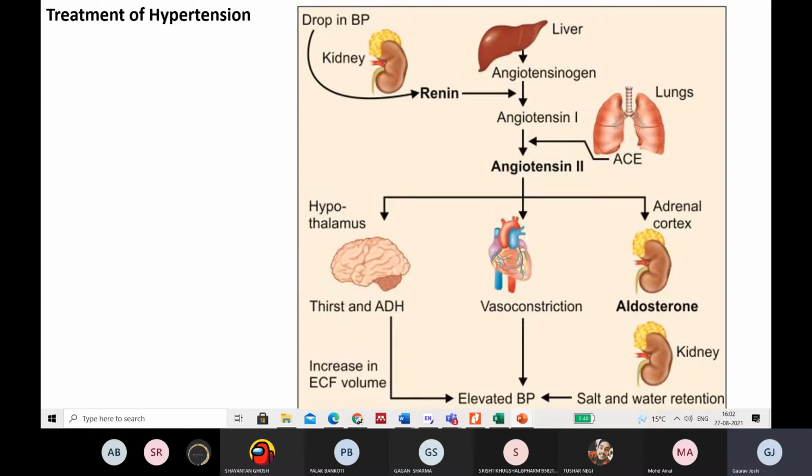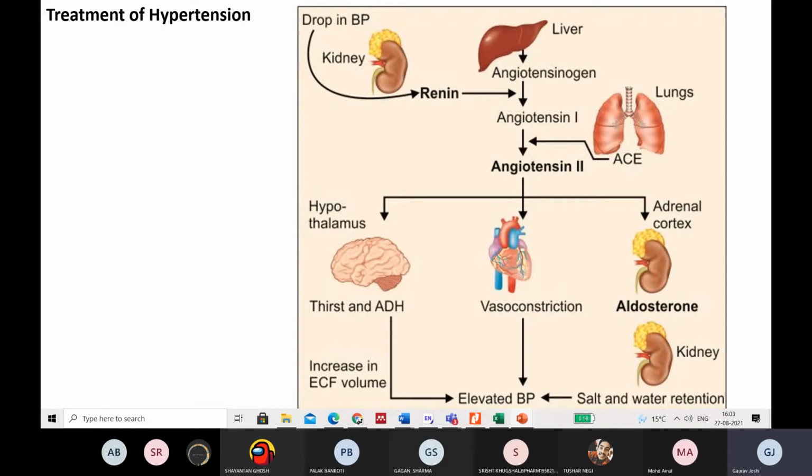In the last class, we discussed the angiotensin converting enzyme inhibitors, with the suffix pril, like captopril, enalapril, etc. These were inhibiting the ACE enzyme, right? So what was ACE doing? ACE was converting angiotensin 1 to angiotensin 2, which is responsible for the vasoconstriction.